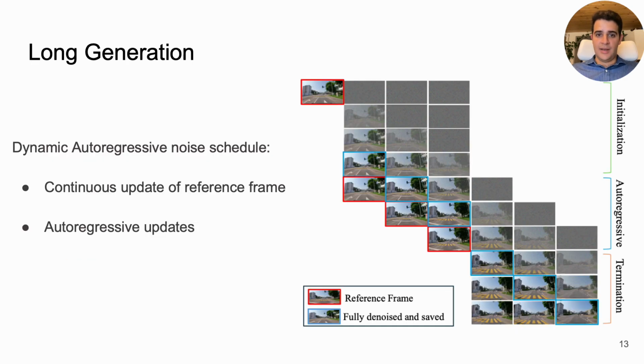Controlling short clips is great, but what about longer videos? GEM scales to long horizons thanks to a dynamic autoregressive noise schedule that strengthens frame-to-frame causality and continually refreshes its reference context as we roll out into the future.